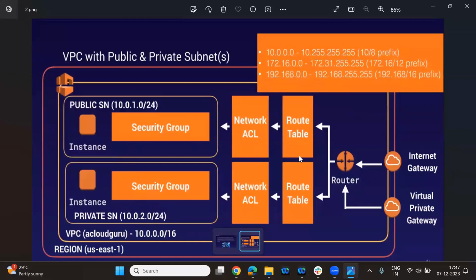At least try a diagram later, not now. Later on, you can try the diagram and understand how the flow is coming to your instance. This is your instance. Up to here, we are discussing how the instances are working, and how the traffic is coming through the internet gateway.